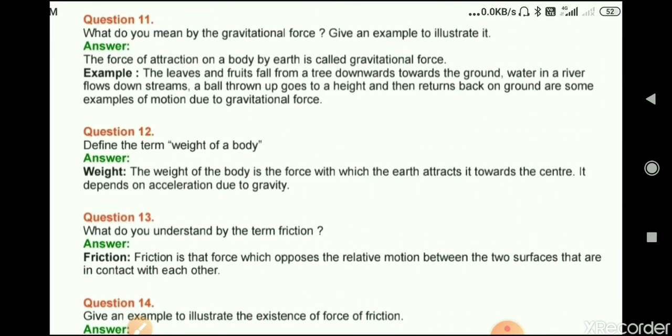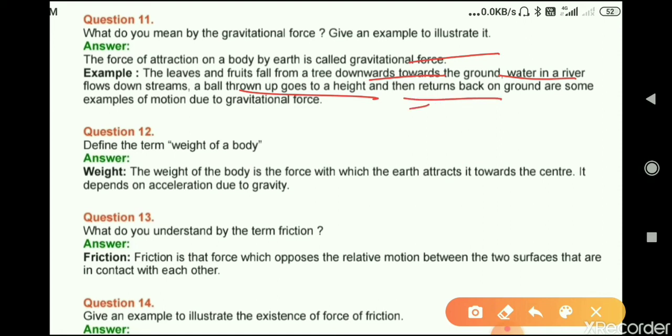Question number 11. What do you mean by the gravitational force? Give an example to illustrate it. Answer. The force of attraction on a body by earth is called gravitational force. Example. The leaves and fruits fall from a tree downwards towards the ground. Water in a river flows downstream. A ball thrown up goes to a height. You can write any one example from here.